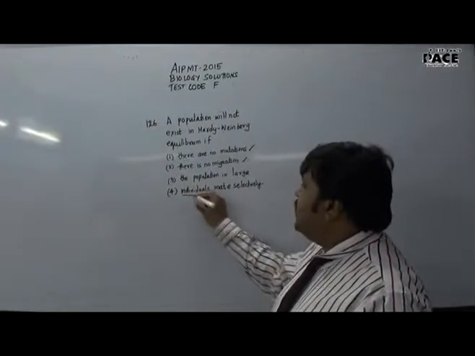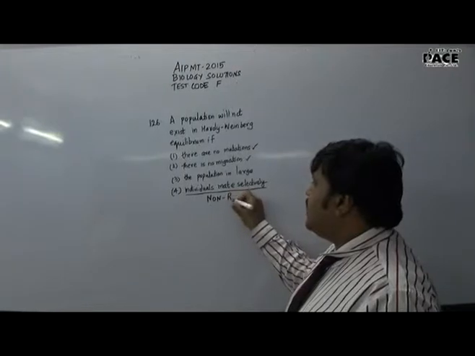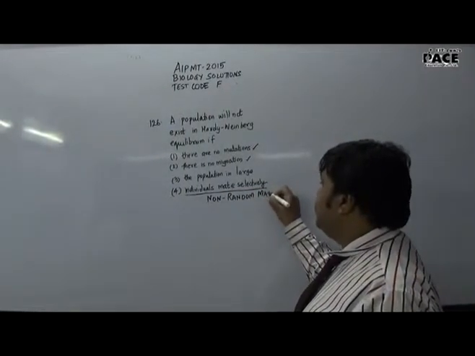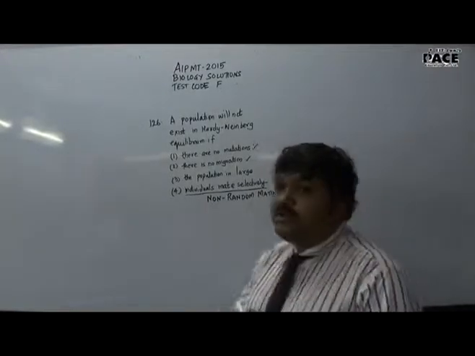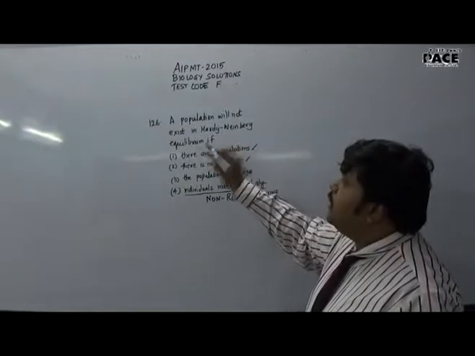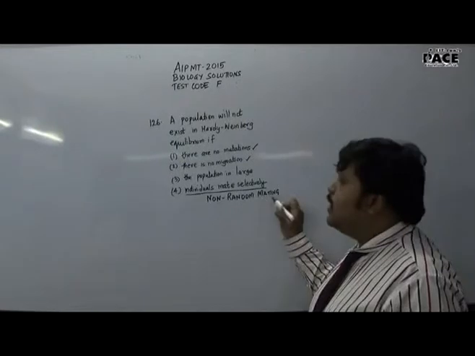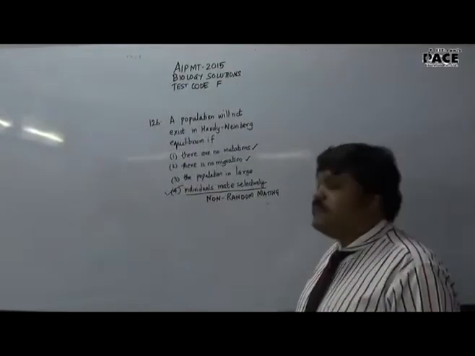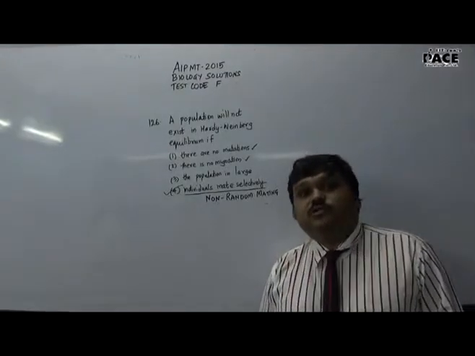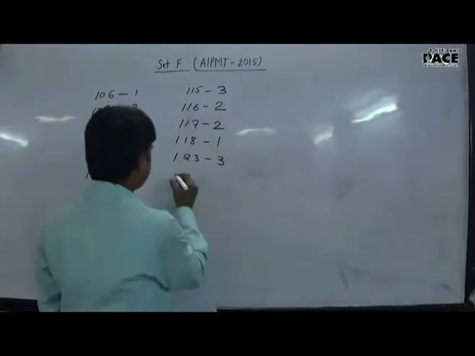In fact, if individuals mate selectively, this will not be random mating. And for Hardy-Weinberg equilibrium, a very important requirement is random mating. So, Hardy-Weinberg equilibrium will not exist if there is no random mating, and that will be if individuals mate selectively. So that's the correct answer, individuals mate selectively. Number 4.